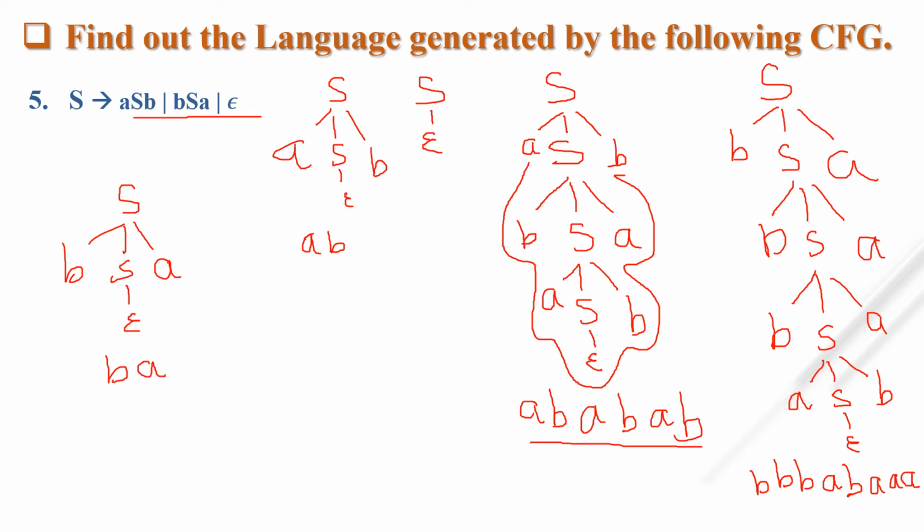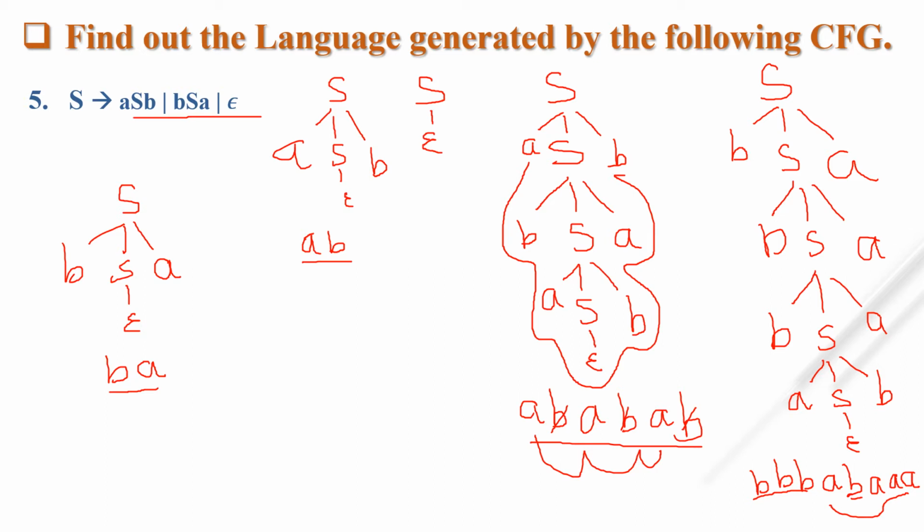You can see one common thing: every string contains the same number of A and B. Here one A and one B, here also one A and one B, here three A and three B, and here four B and four A. So what language can we say is generated from this particular grammar?